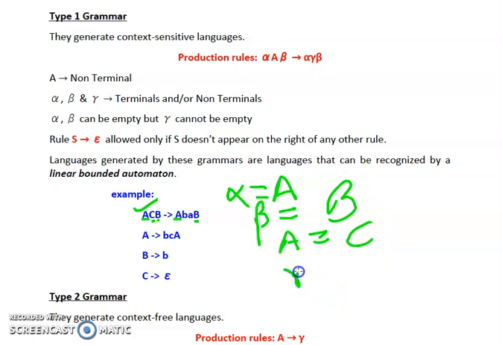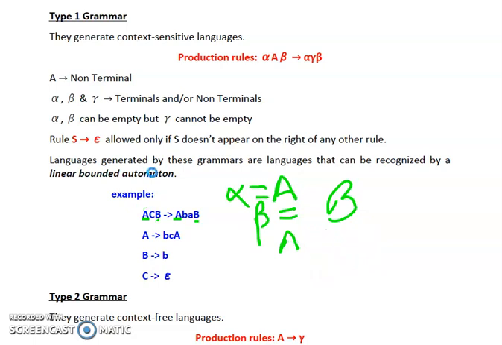If we talk about gamma for this production rule, it is equal to BA. And since both B and A are in small alphabet, we can say that these two are our terminals. So from here we can say that the first production rule is according to our type 1 grammar.